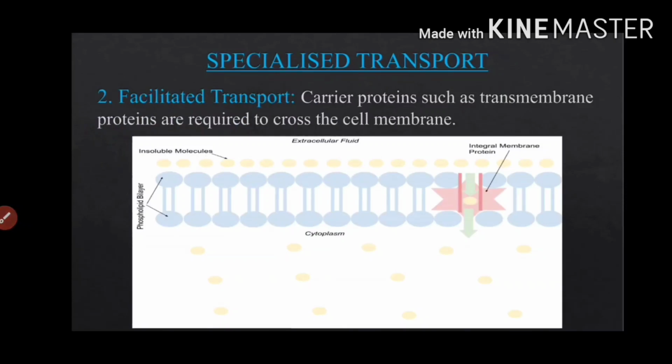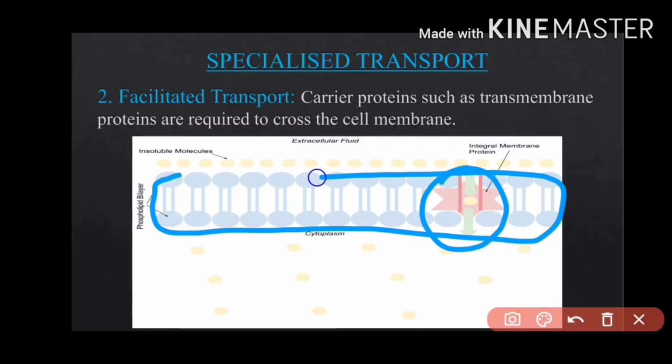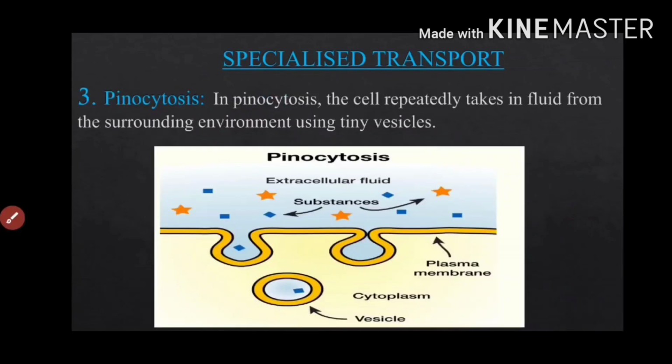Specialized transport. Please look at the figure. It has a carrier protein, an integral membrane protein. So this phospholipid bilayer has this integral protein, and this protein helps the molecules, which are shown in circular yellow color. It is shown that they are passing and have reached the cytoplasm. So this is the facilitated kind of transport for drugs. Let us see next,